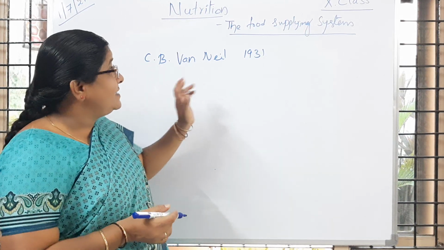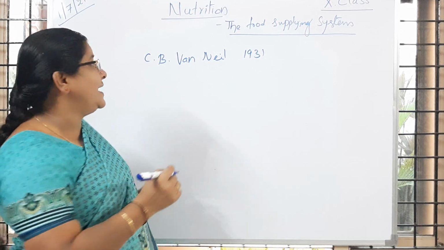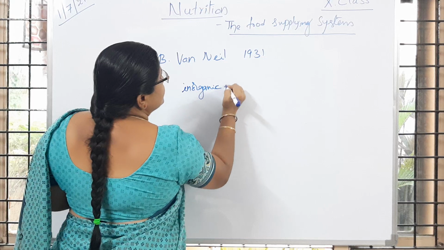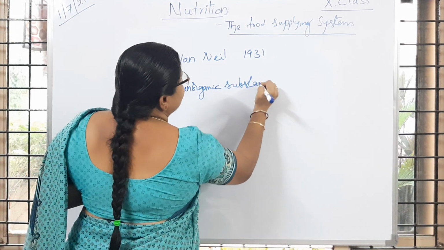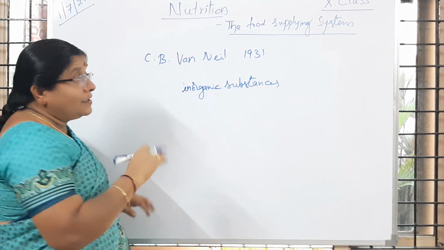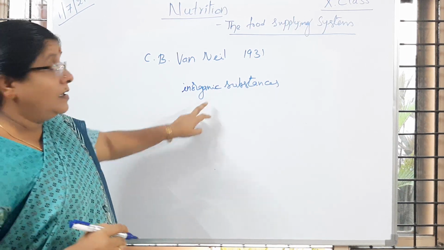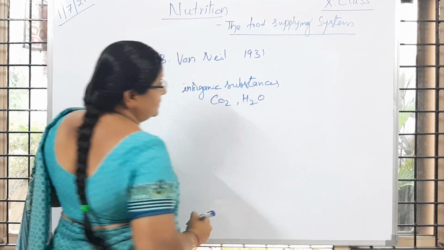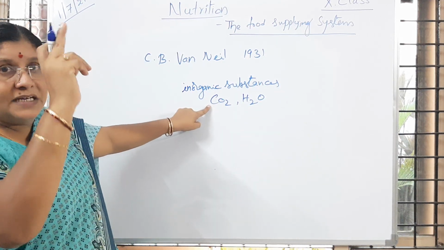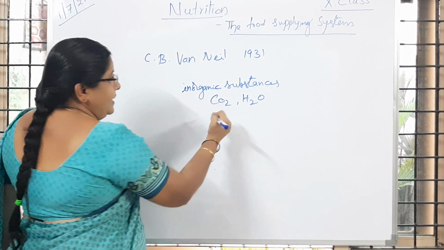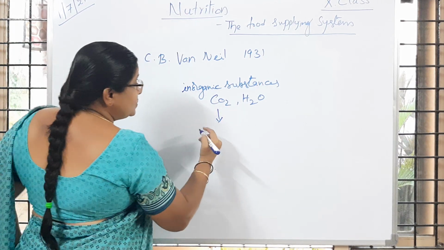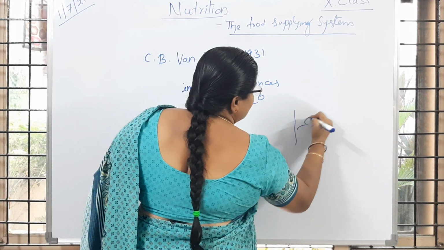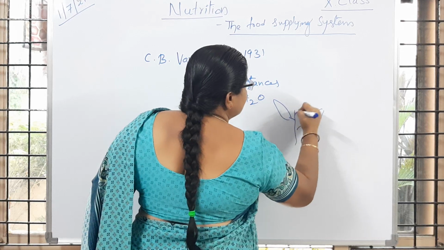So the plants are going to make use of inorganic substances. What are those inorganic substances? They are carbon dioxide and water. Is it clear to you? Carbon dioxide, which is present in the air, is going to enter into the plant.